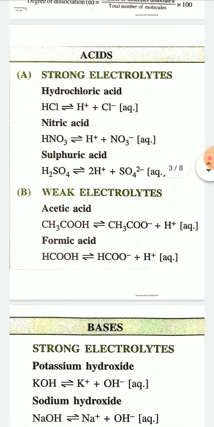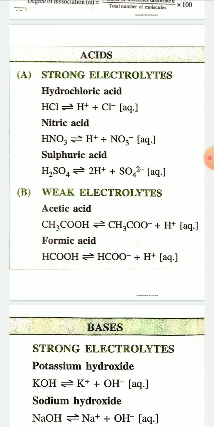Strong acids act as strong electrolytes, like hydrochloric acid, nitric acid, sulfuric acid. Hydrochloric acid dissociates into ions H plus and Cl minus, nitric acid dissociates into H plus and NO3 minus, and sulfuric acid dissociates into H plus and SO4 2 minus. These are strong acids, that's why these are strong electrolytes.